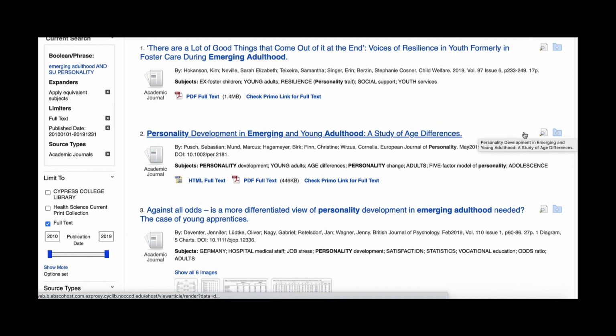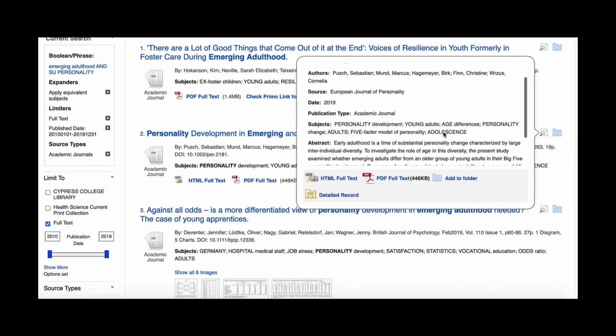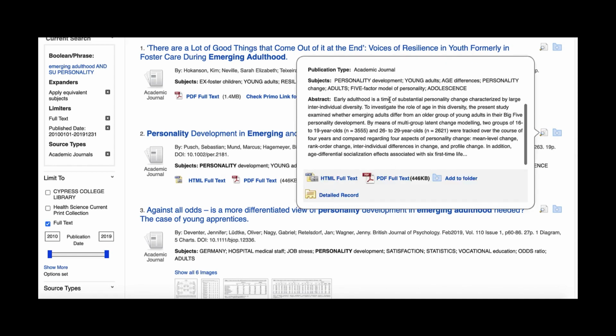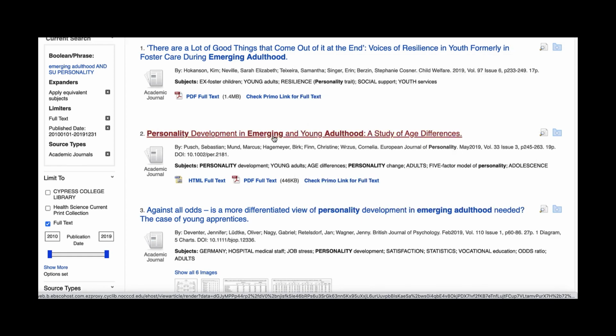Another way to determine what the article is about is to look at the abstract. If you click on this magnifying glass icon and scroll down, the abstract is right there. This abstract is a short summary of what the article is going to be about. So you can read this quick paragraph and determine if this is going to be useful for your research. If so, you can get the article straight away from HTML or PDF right here, or you can click on it for more information and some additional tools.